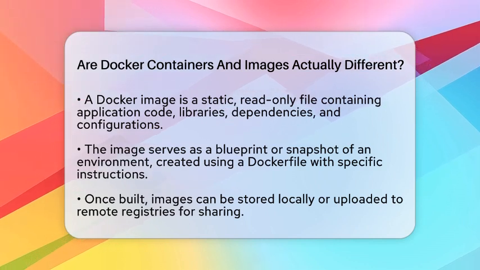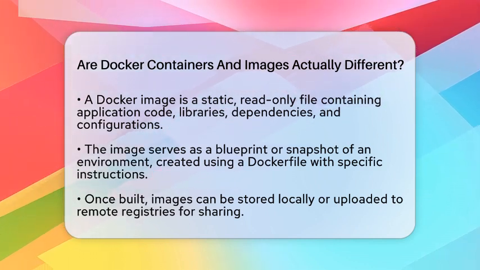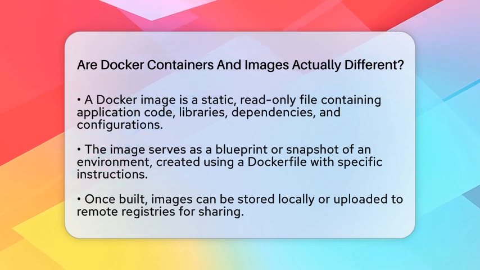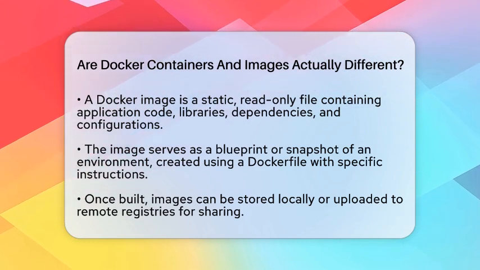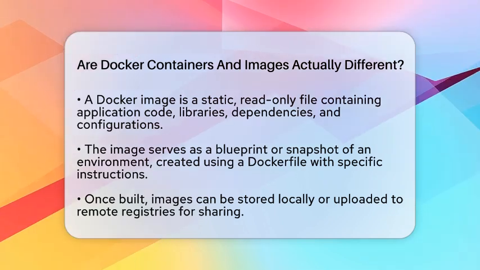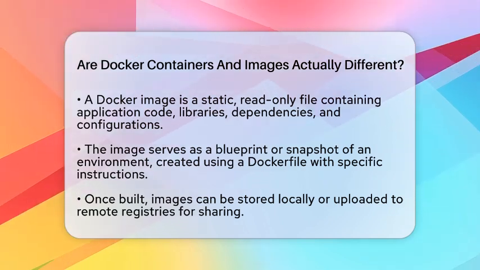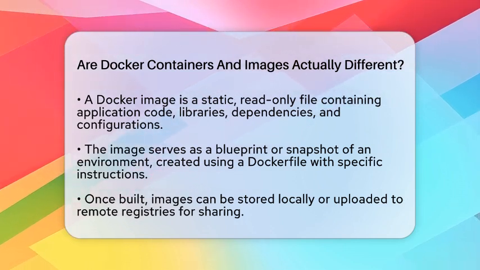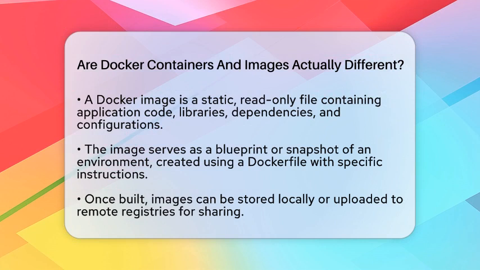A Docker image is a static, read-only file that contains everything needed to create a container. It includes the application code, libraries, dependencies, and configuration files. Think of it as a detailed recipe or a snapshot of an environment. Developers create images using a Dockerfile, which is a set of instructions on how to build that image.